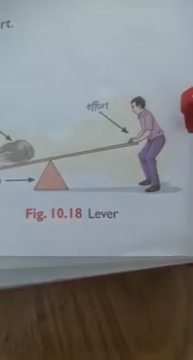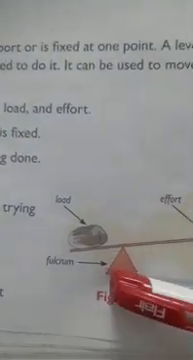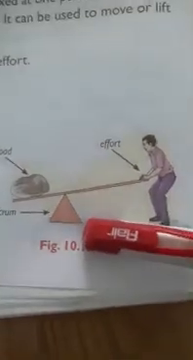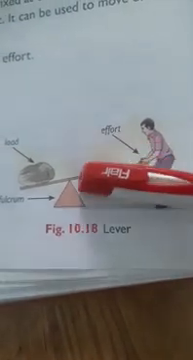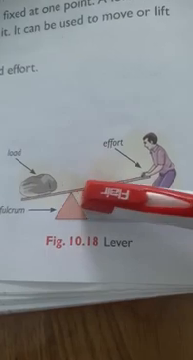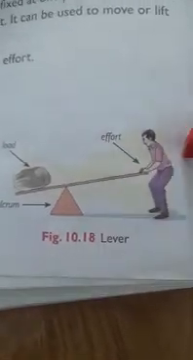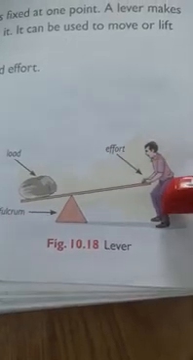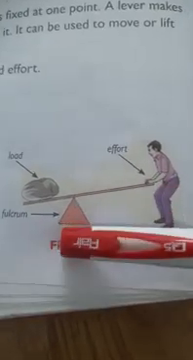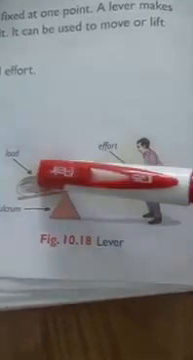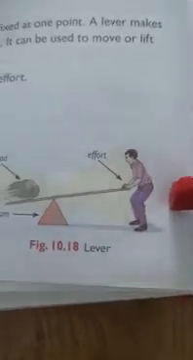A lever has 3 important parts. Okay, what are they? Fulcrum. Fulcrum is the point at which we are fixing the lever. Then load. Load is the heavy object which we have to move or lift. Effort. What is effort? The energy we are applying, that is effort. So a lever has 3 important parts: fulcrum, on which we are fixing the machine; load, on which we are working; and effort, where we are applying force or energy.